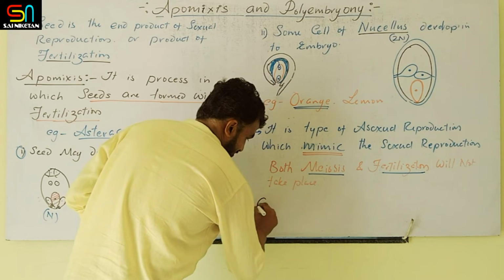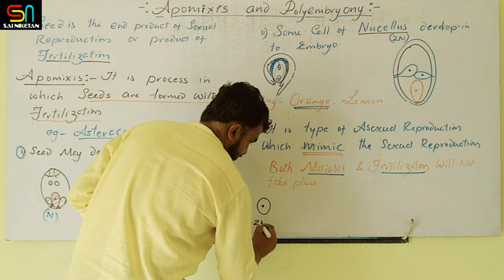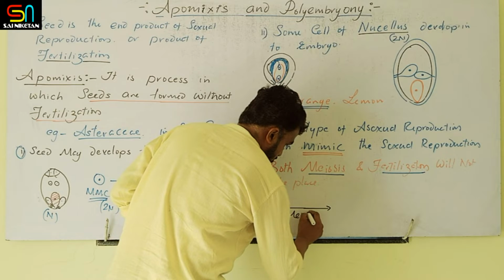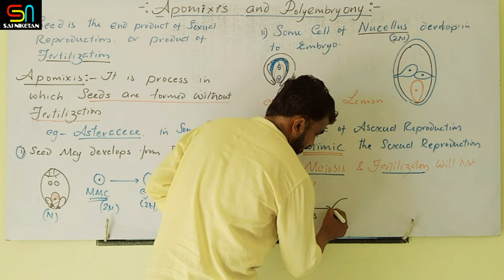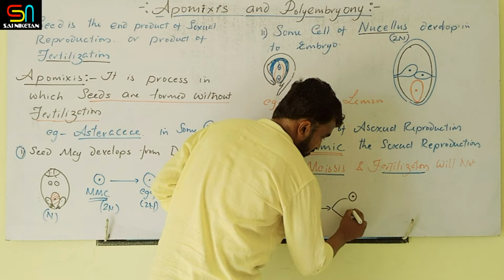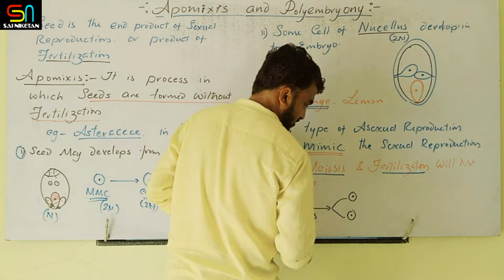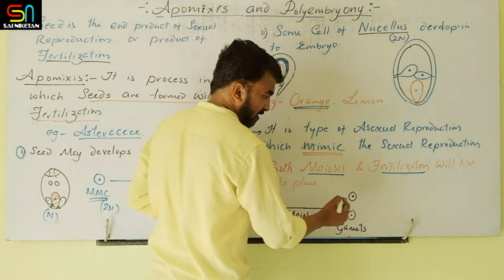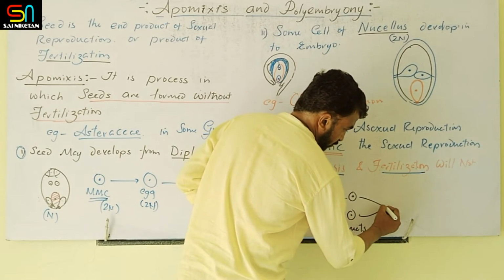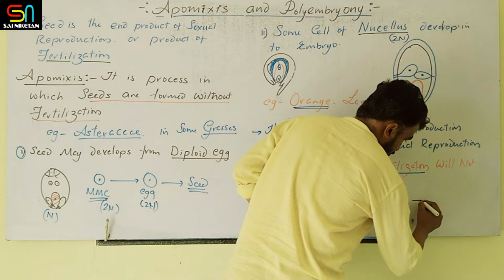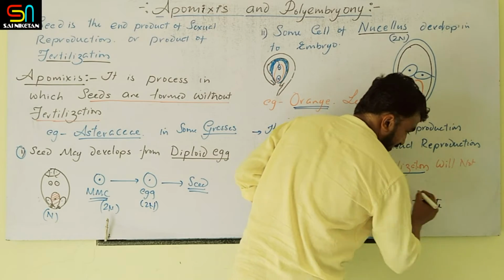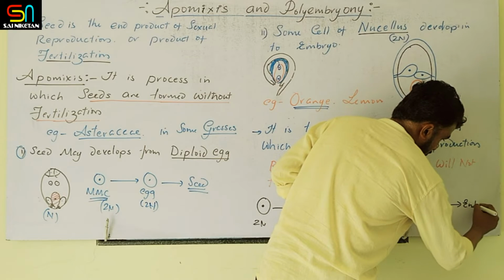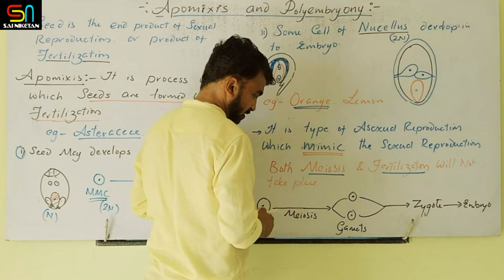So this is a diploid cell. It undergoes meiosis and produces the haploid cells. So these are nothing but the gametes here. If both the gametes fuse and develop into zygote here, that zygote develops into embryo here.